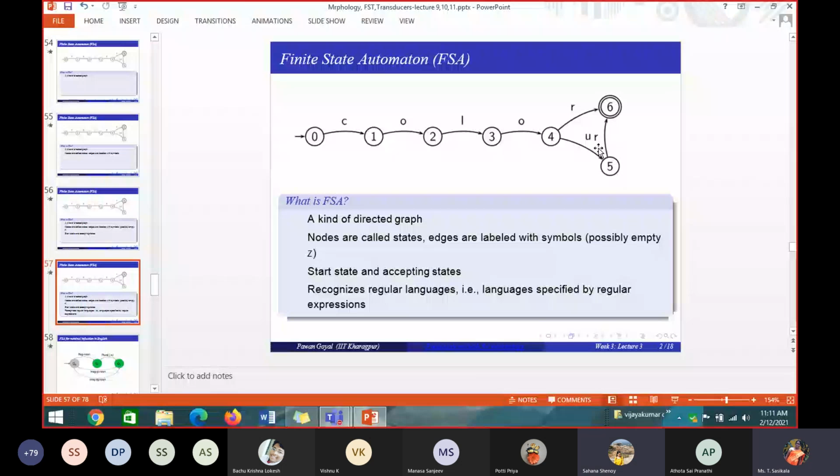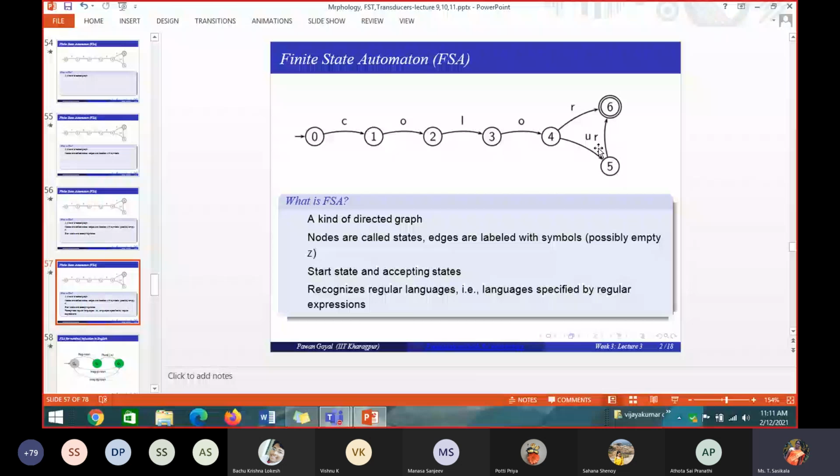Okay. So what happens if I give a word like COLOUR? You can still have a path available moving from 0 to 1, 1 to 2, 2 to 3, 3 to 4, 4 to 5, and 5 to 6. So the automaton will accept COLOUR. Okay, so it accepts two words. Any other word it is accepting? No, ma'am. So this automaton will accept only the two words,